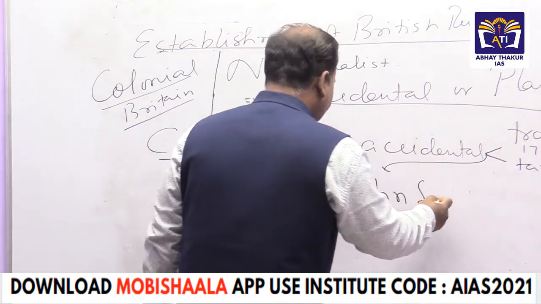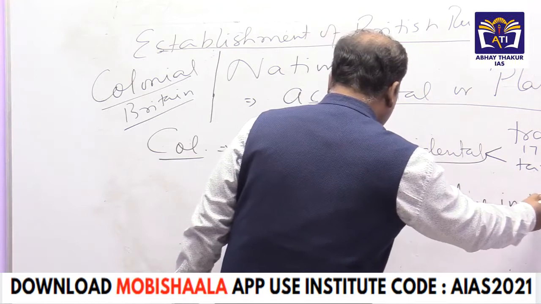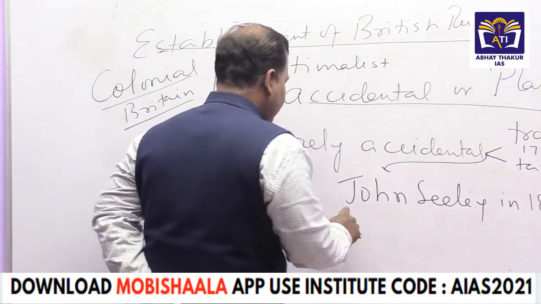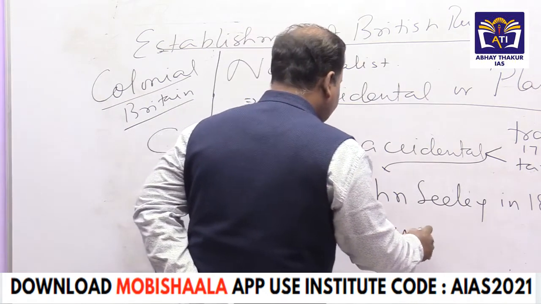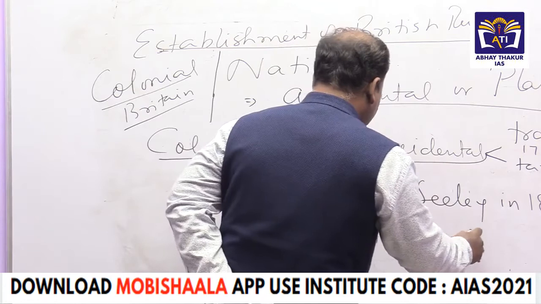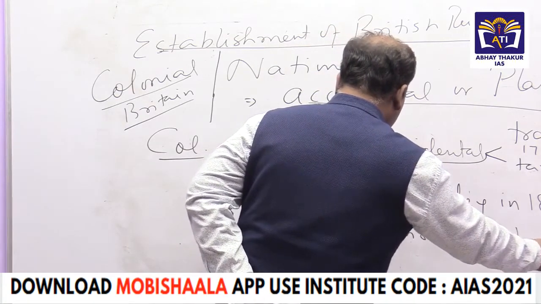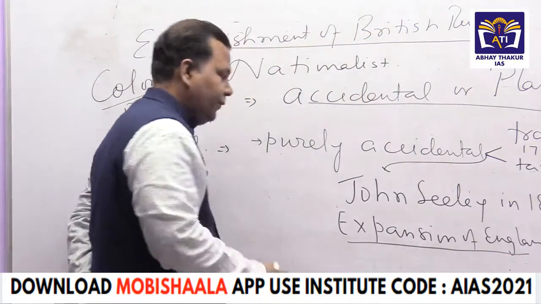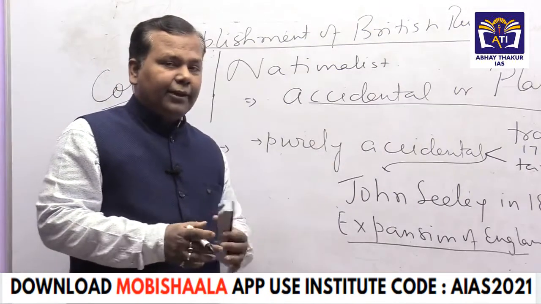John Seeley. John Seeley in 1883 published a book. The name of the book was Expansion of England. In this book, John Seeley told Expansion of England. If you don't remember the year, it hardly matters. You must remember the name of the book and John Seeley.